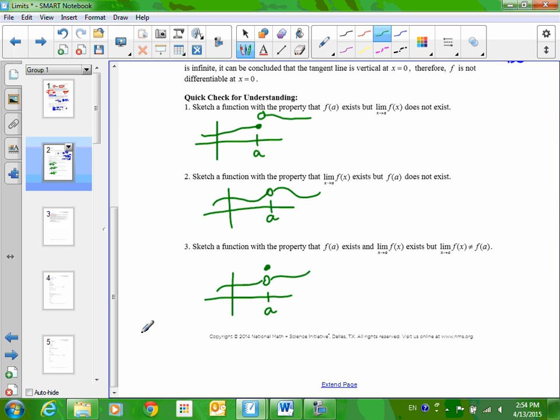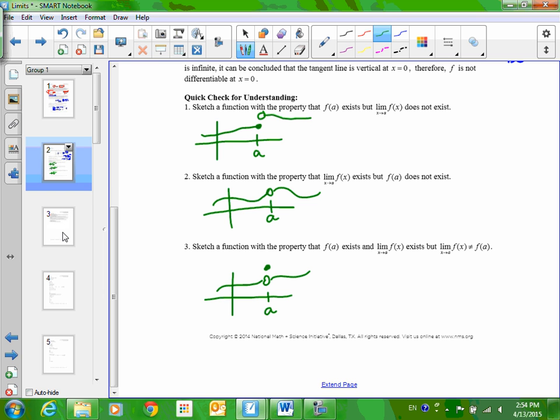Here are my pictures. Yours look exactly like mine? Probably not. That's okay. There's so many different things you could draw, but on 2, you needed to have this idea of the 2 sides come together to meet at a hole. That's what you had to have there. The limit does exist there, but the point is not there. Okay? Number 3, it's kind of the same thing as 2, except there's a point, it's just somewhere else. Okay? It could be above, it could be below. That part's not a big deal.